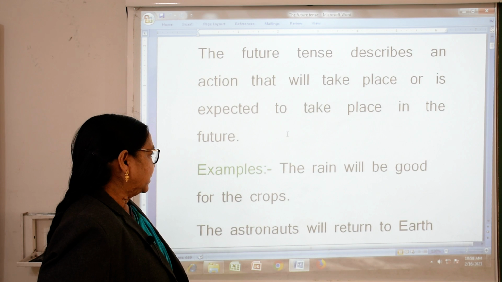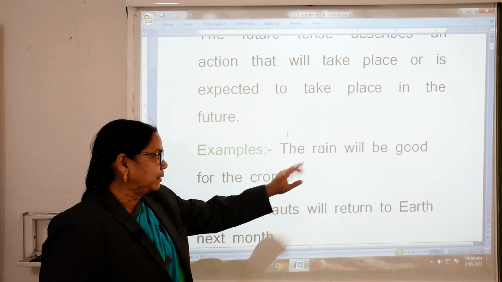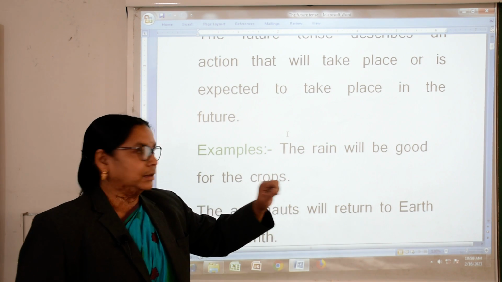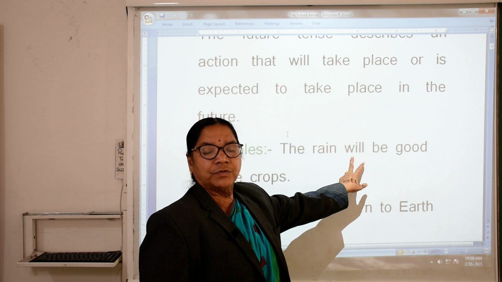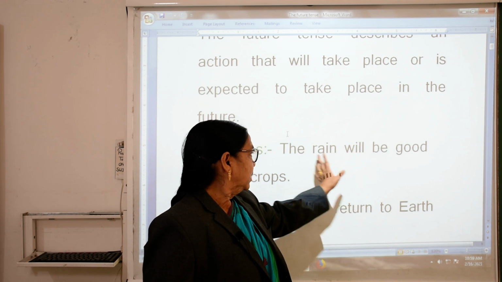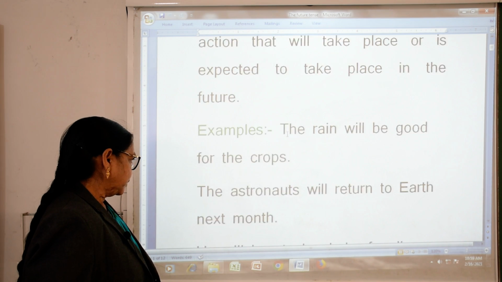Example: The rain will be good for the crops. This will is what? Future. Future will. The rain will be good.